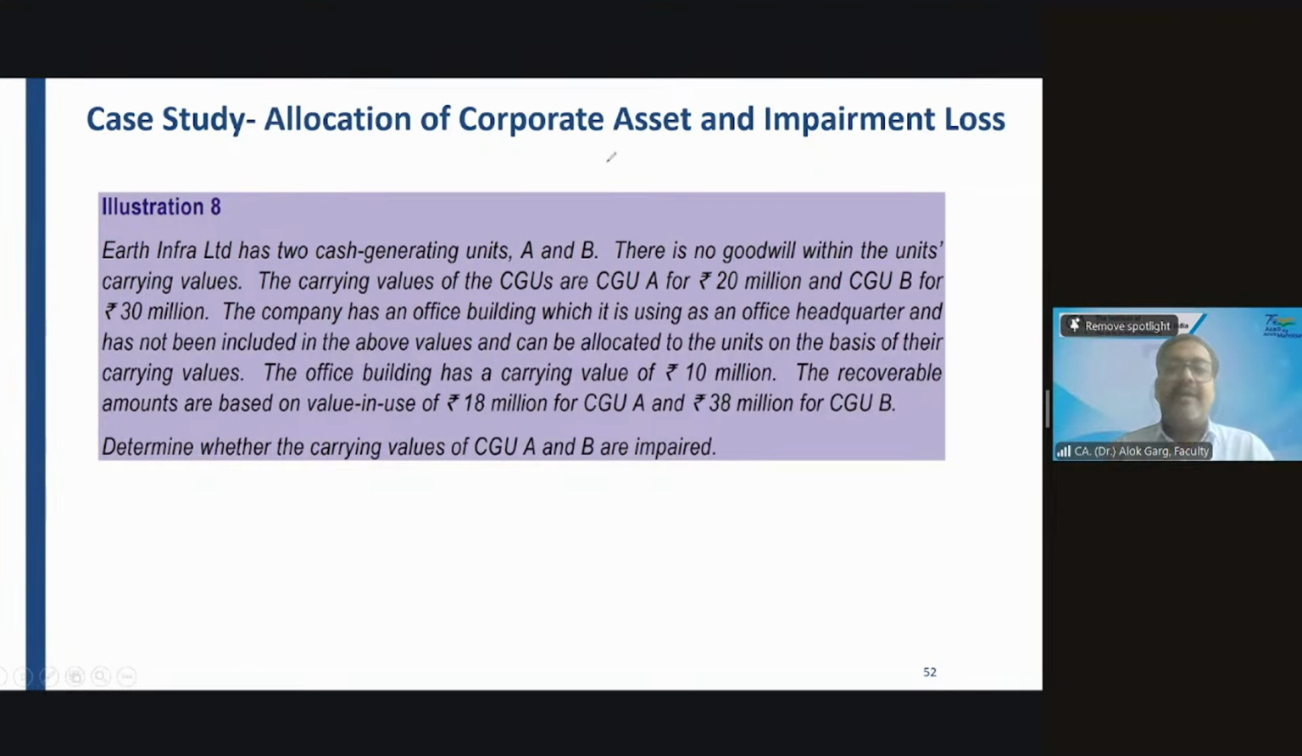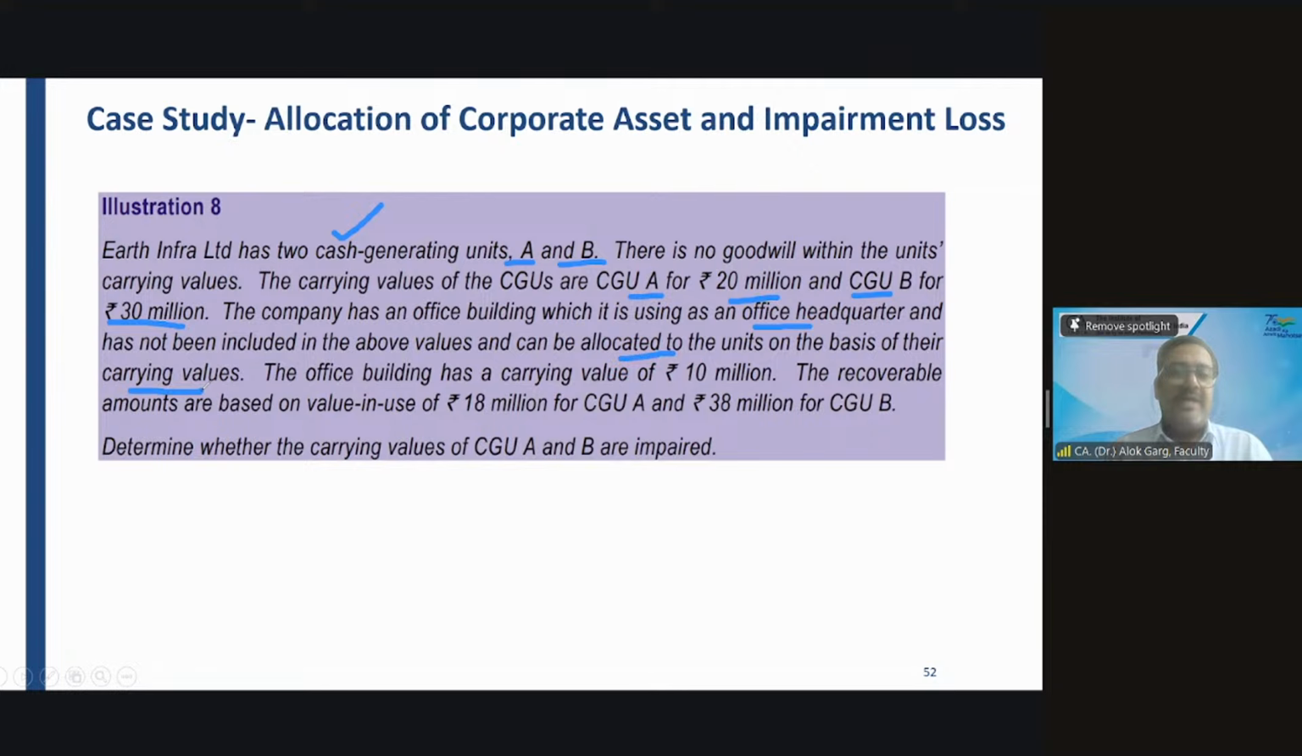Earth Infra Limited has 2 cash generating units, CGU A and CGU B. There is no goodwill within the units' carrying values. The carrying value of CGU A is 20 million and CGU B is 30 million. The company has an office building which it uses as its headquarters, which has not been included in the above values and can be allocated to the units on the basis of their carrying values.